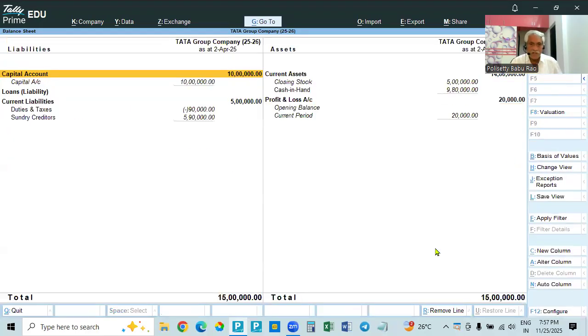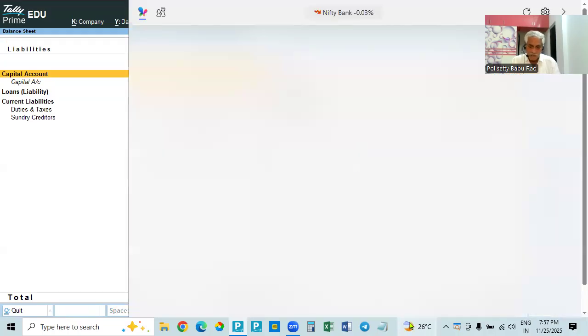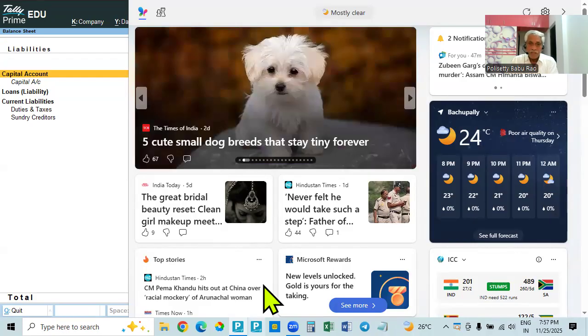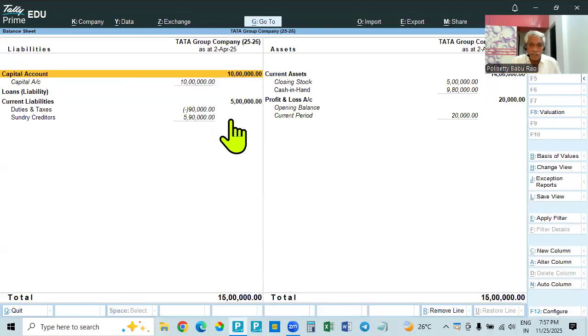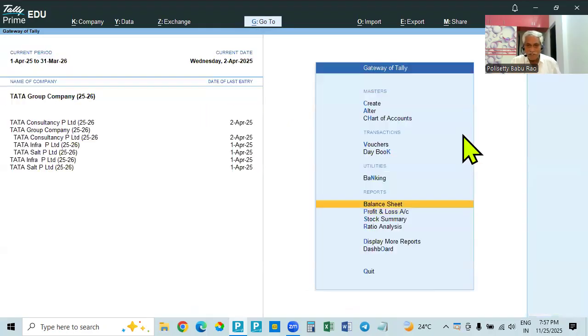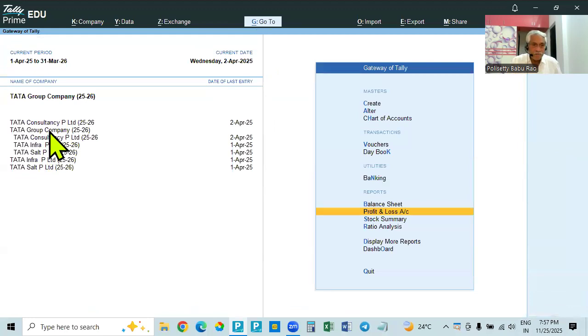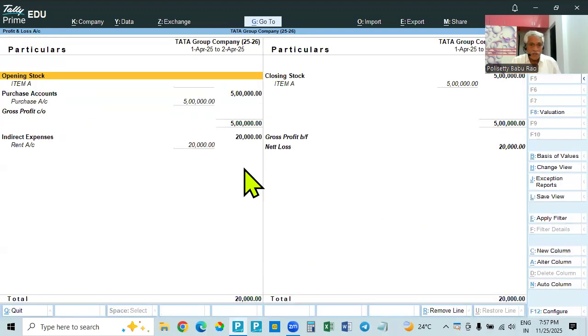Go to the balance sheet also. All the old entries are there. Now, because of the profit and loss account expense, there is a loss of 20,000. This is the current period debit, meaning a loss of 20,000 is showing. Similarly, if you go to the group company and see the profit and loss account, here also indirect expenses 20,000, net loss 20,000. So the alteration made is automatically updated here.